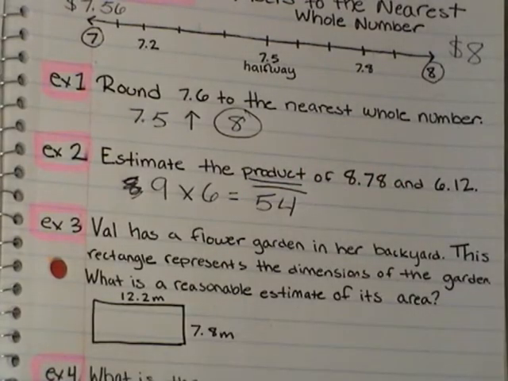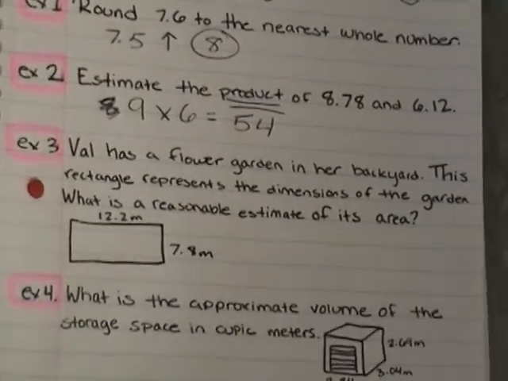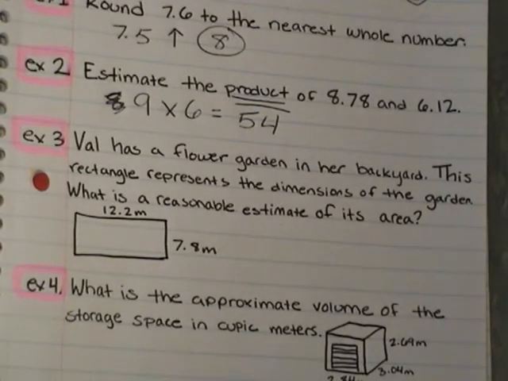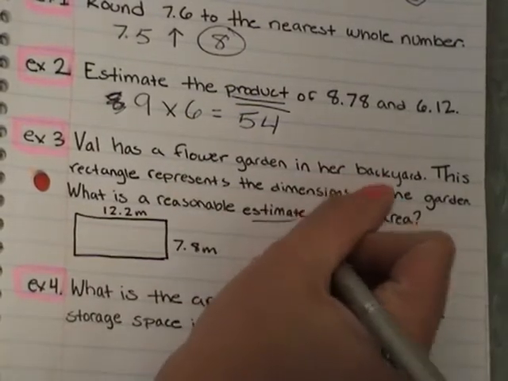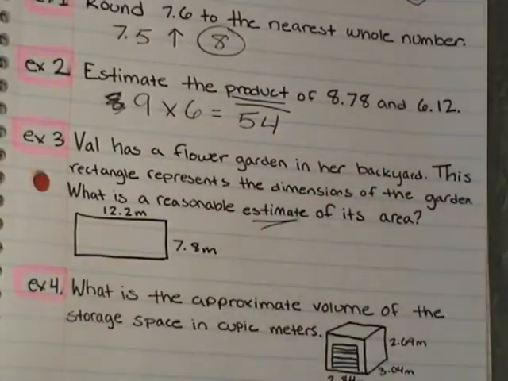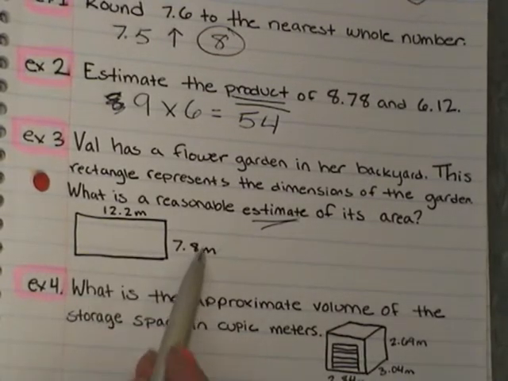Alright, now for example 3. Val has a flower garden in her backyard. This rectangle represents the dimensions of the garden. What is a reasonable estimate of its area? Alright, estimate. So we know that we're going to be rounding our numbers. We're not going to find the exact answer. So what we have to do is round our two numbers here.